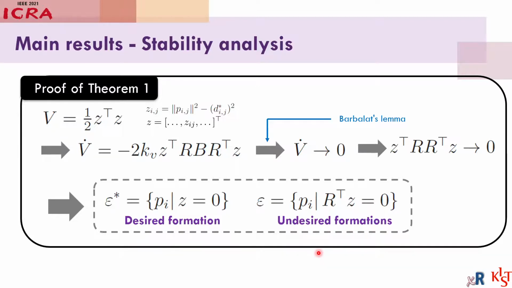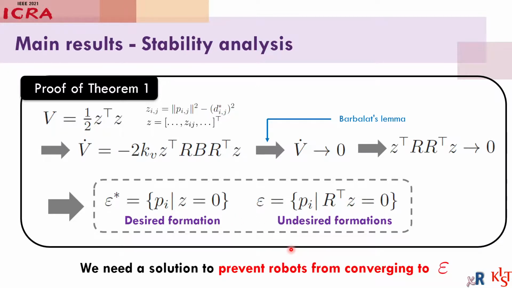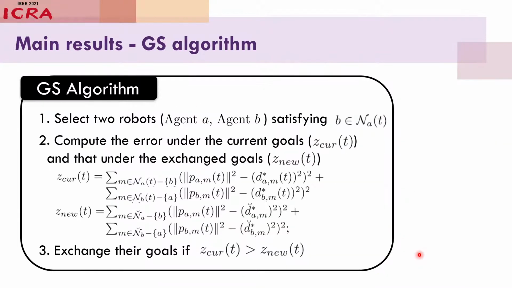Unfortunately, we cannot guarantee that the robots converge to epsilon star. So, we need a solution to prevent robots from converging to epsilon. We thought that goal assignment might be helpful for this problem, and thus, we developed a new goal assignment algorithm. The main procedure of this algorithm is composed of 3 steps.